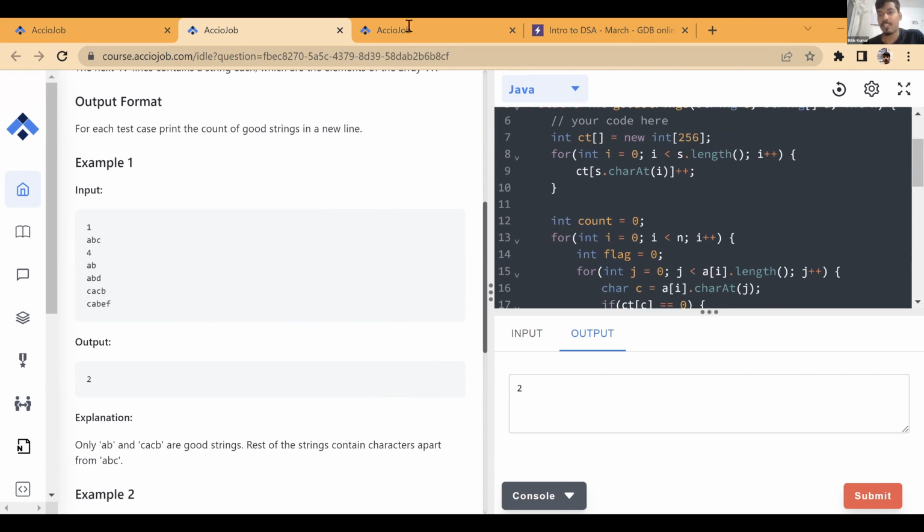See, so the first thing we created is a count array. What is the count array doing? Count is just a simple array, of length 256. Let's check for this example, where you have ABC.